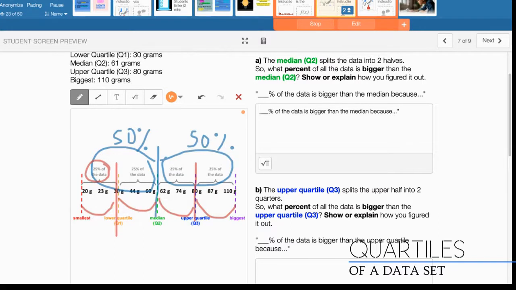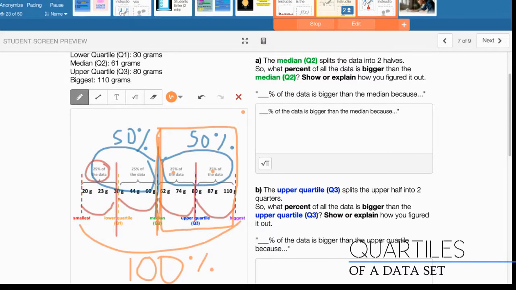I want to know how much data is bigger than this median. And I'll mark it like this. How many percent is this? Well, it's 50. It's this plus this, okay? Or just by looking at it, we've cut this data in half, okay? Because this whole thing is how many percent? It's 100. The whole data is 100%. So this is 50.